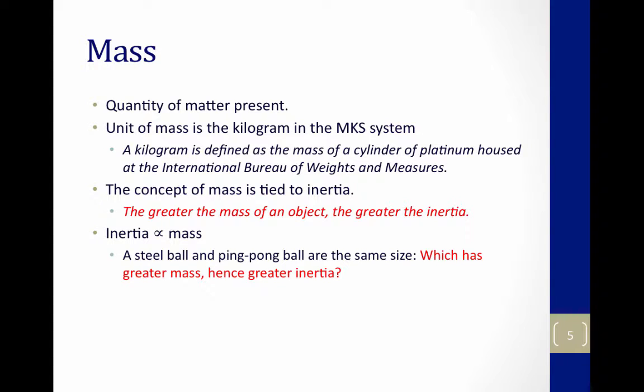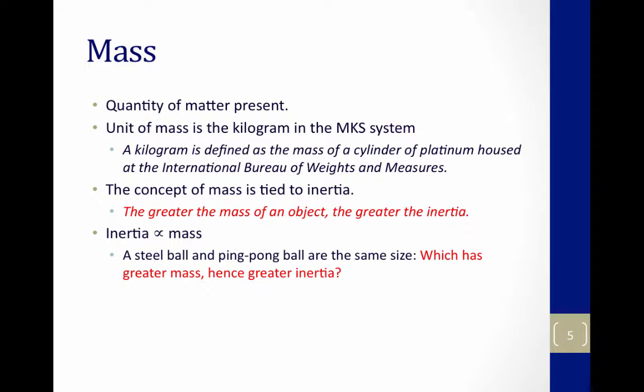Mass, we already know, is the quantity of matter present. We measure mass in kilograms, and a kilogram is defined as the mass of a cylinder of platinum housed at the International Bureau of Weights and Measures. The concept of mass is tied to inertia. The greater the mass, the greater the inertia. So inertia and mass are proportional.